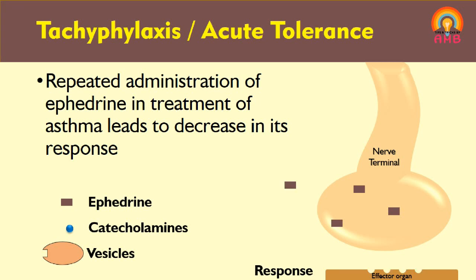If we further increase the dose of ephedrine, now there are no vesicles present in the nerve terminal, hence no catecholamine is present to release, and ultimately we will not get the effect of ephedrine. Ephedrine produces its effect through the catecholamines, but now catecholamines are not there. How is it going to produce its effect? Because the mediator, that is catecholamines, is not present. So we can see that there is a decrease in the activity of ephedrine if it is taken in a very short interval of time. Understood?